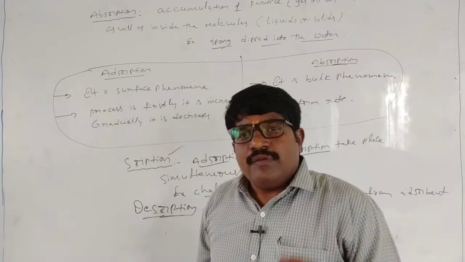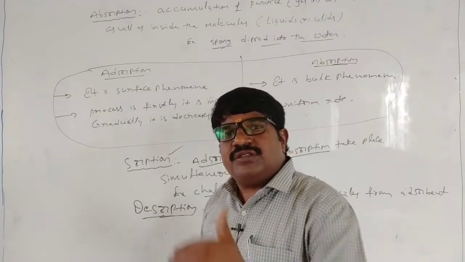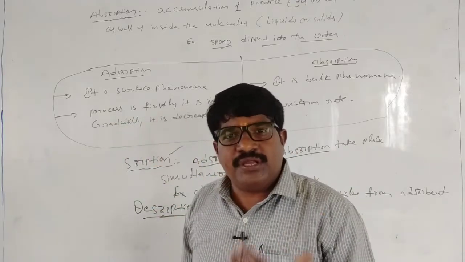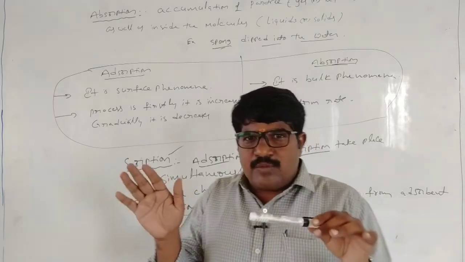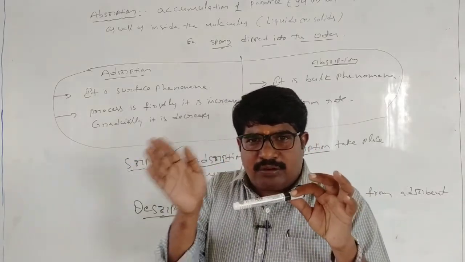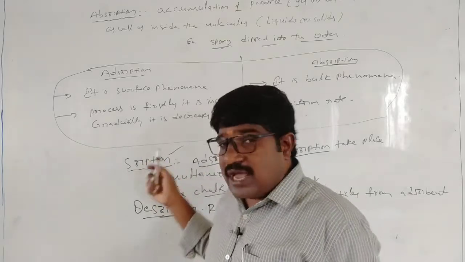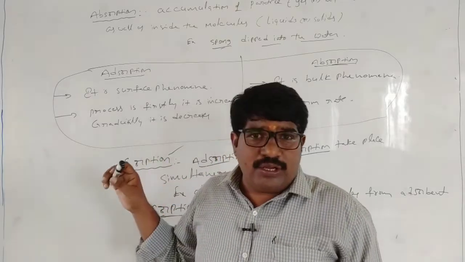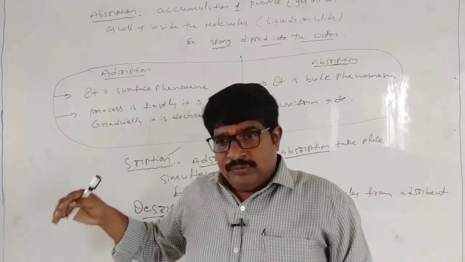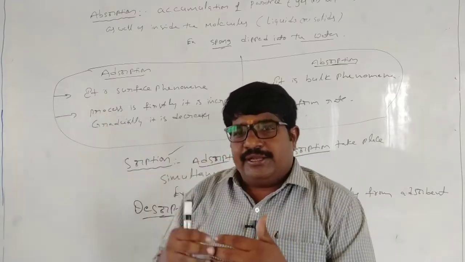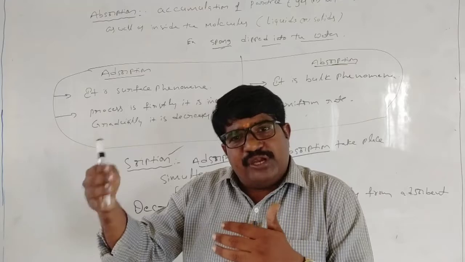Adsorbate means the accumulation of the molecules on the surface of the solids. For example, a water molecule touching the surface. Already said, for example, NH3 ammonia molecules are adsorbed onto charcoal.